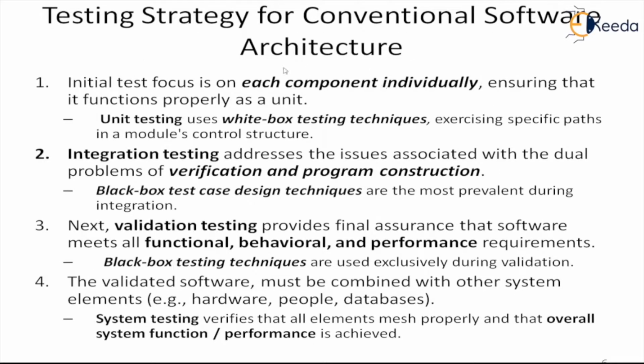So what is the testing strategy if you adopt a conventional software architecture? When we mean a conventional software architecture, we basically mean the decomposition into a call and return type of modules. So you have the working modules, the logical, functional modules at the bottom of the tree, and then as you go up, you have at the root the main control of the software, and then either the control is divided or the functionality is divided in the middle level. So that is the conventional architecture, which we normally call the call and return architecture that we have studied